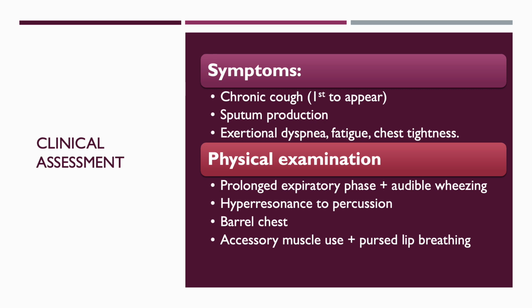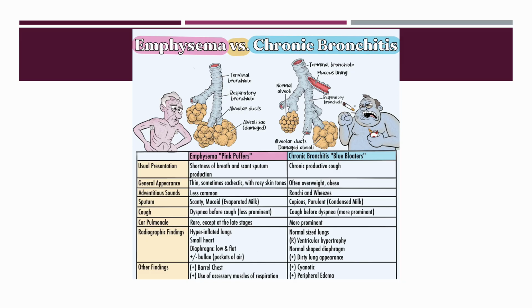On the next slide, we'll talk about some of the differences between chronic bronchitis and emphysema specifically. This image demonstrates some of the structural changes and physical exam findings that may be seen in our two types of COPD. We can think of our emphysema patients as our pink puffers, typically presenting with shortness of breath.